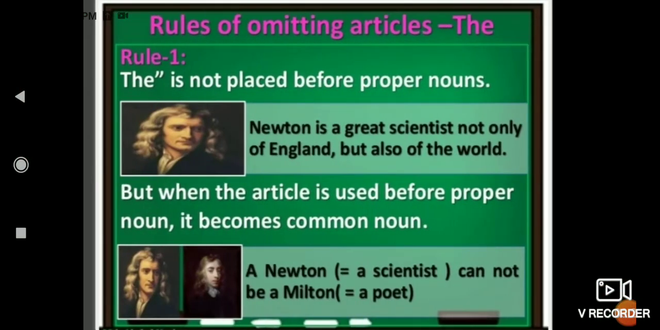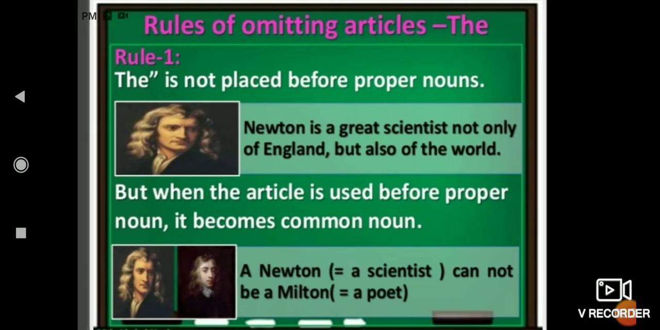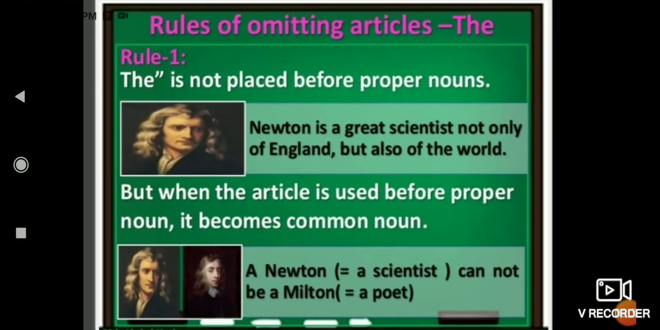Now omission of the article the. Where will we omit the article, meaning where will we not use the article the? The first rule is that the is not placed before proper nouns. Wherever you find the particular name of a person, place, thing or object, you will never use the article before it. Like Newton is a great scientist not only of England but also of the world. Here England and Newton are proper nouns, and here you are not supposed to use the article because we never use the article before proper nouns.